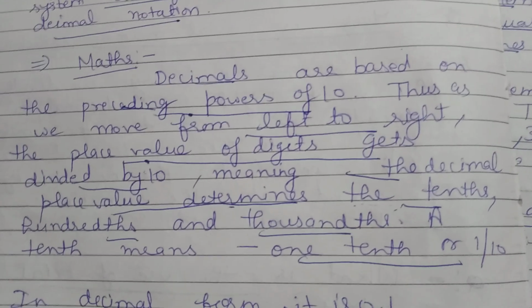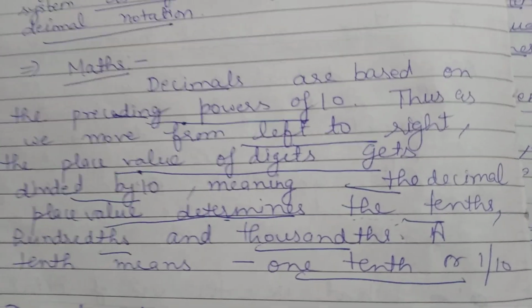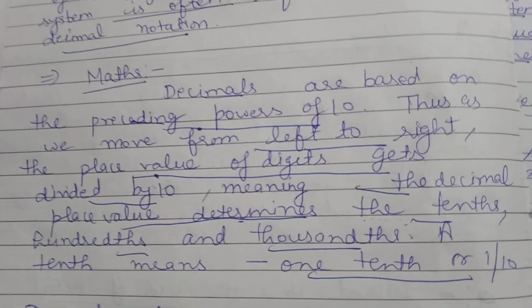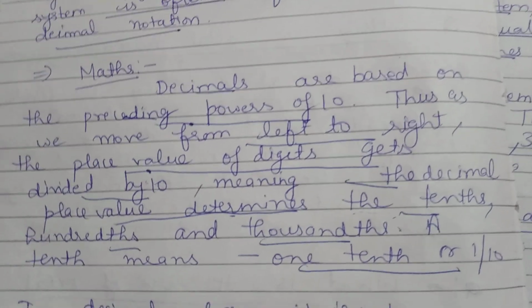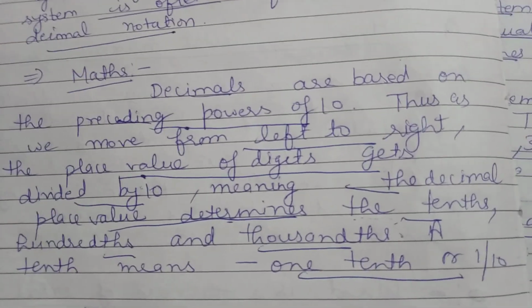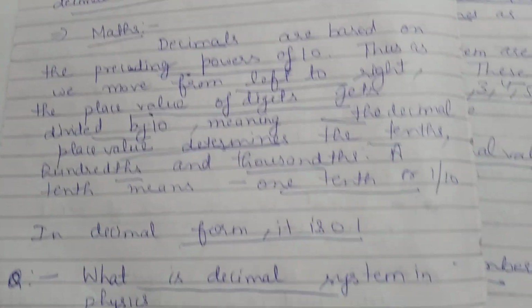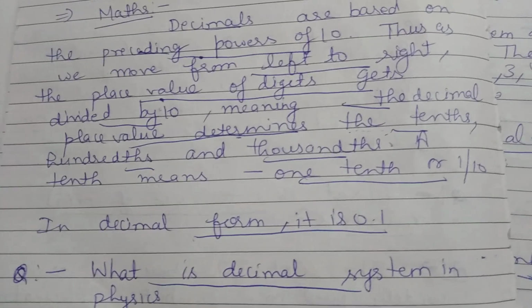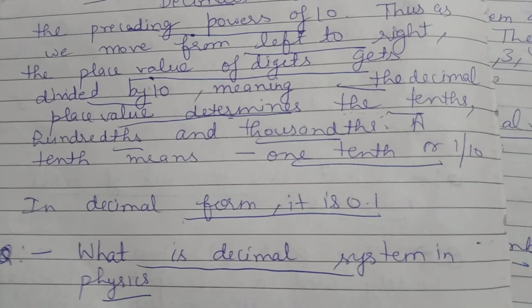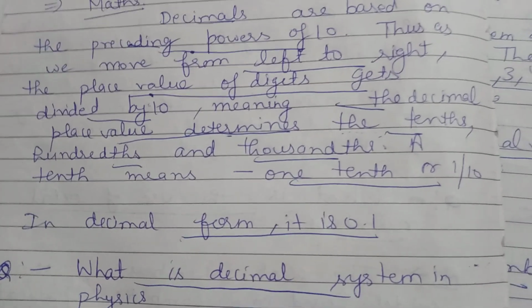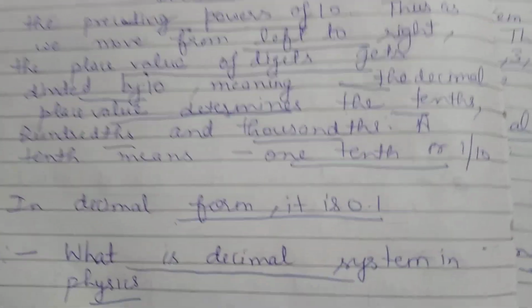A tenth means 1/10, a hundredth means 1/100, a thousandth means 1/1000. Like that, in decimal form the tenth is 0.1, the hundredth is 0.01, and the thousandth is 0.001.